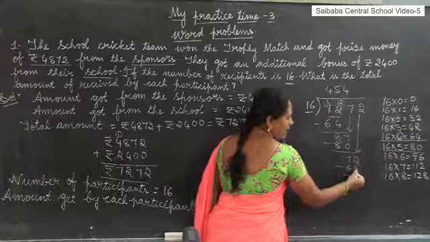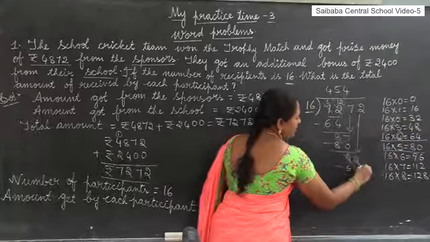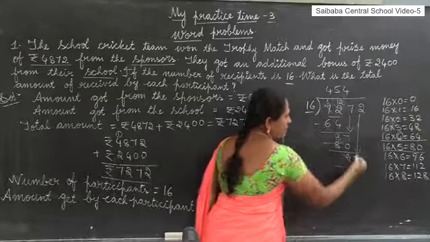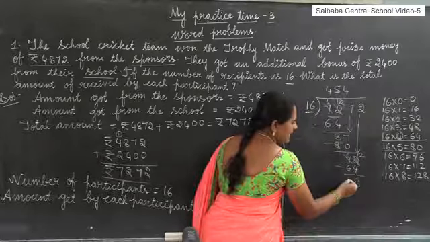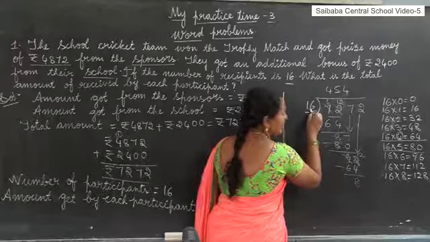Now can you take away 4 from 2? No. Then what do we have to do? Borrow from the next place. 7 becomes 6 and 2 becomes 12. Now subtract 12 minus 4, how much? 8. 6 minus 6? 0. And this 8 is less than 16.